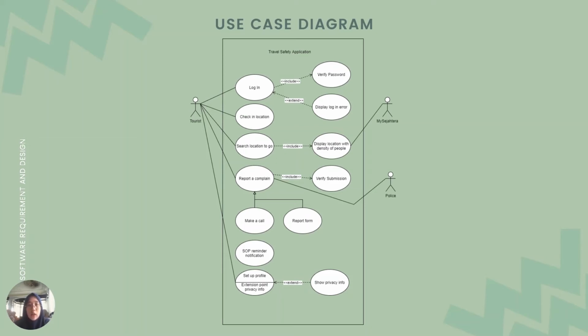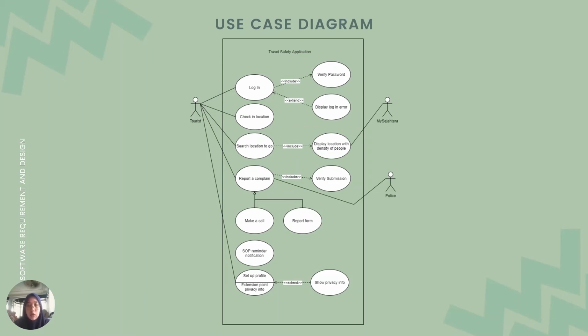After login, our system will try to verify the password, whether it matches the password kept in the system or not. If not matched, our application will pop up a login error display. And then for the first time user, they need to set up the profile and fill in the form of their privacy information, and our application will show it back to them for confirmation.